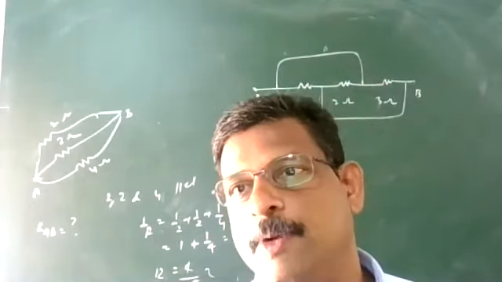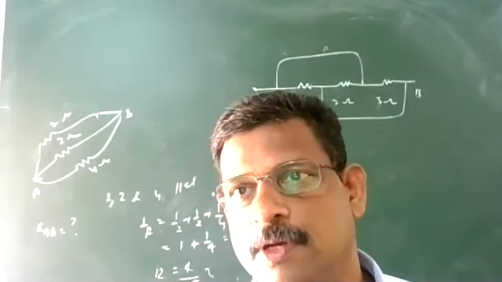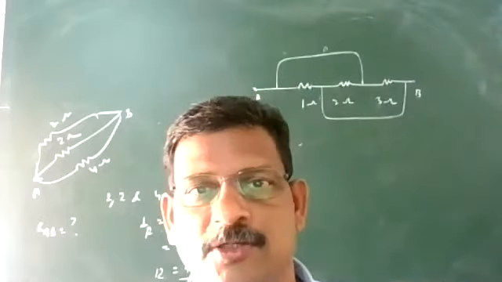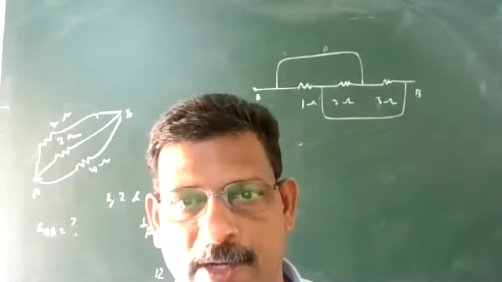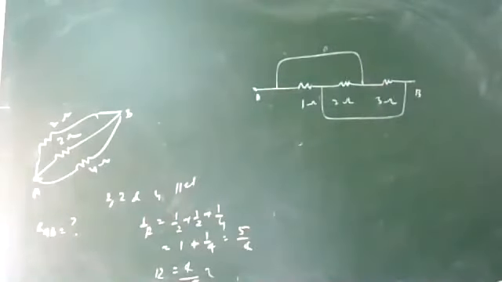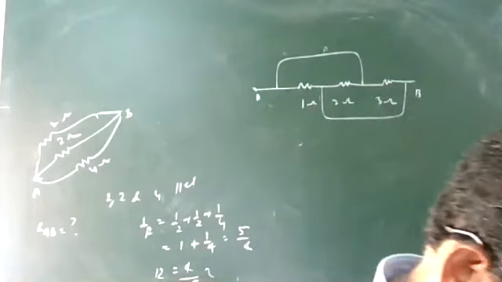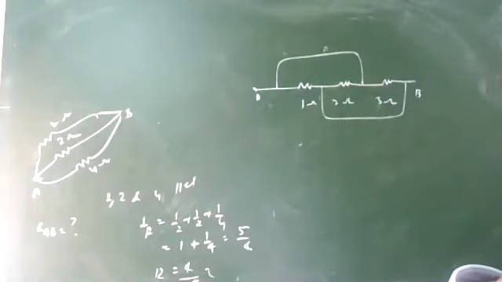So this diagram will be transformed to a parallel connection. If we connect some other resistance in between, or if the wires have some resistance, then the diagram will change to a Wheatstone bridge type. We will see the Wheatstone bridge diagram.